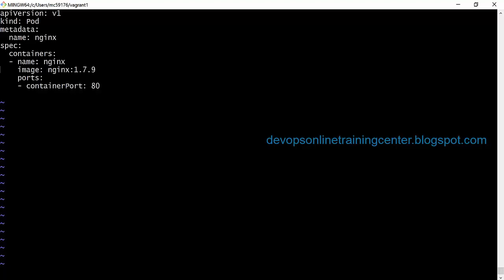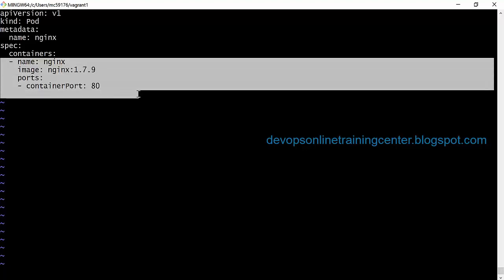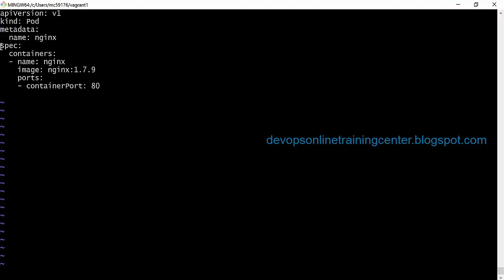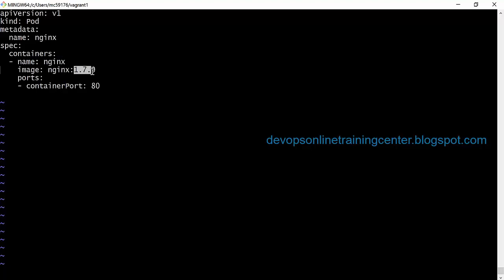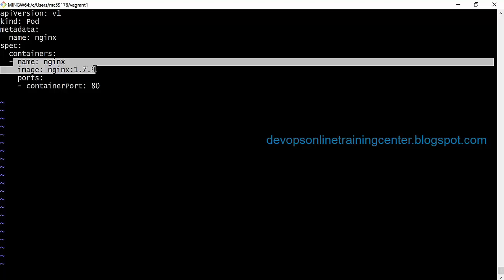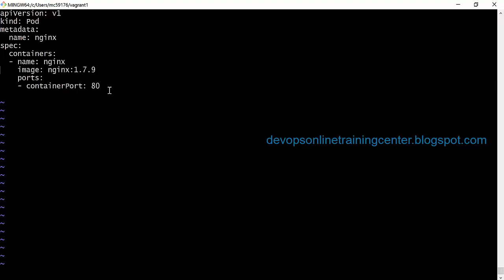So this will create a single container from this YAML file, right? API version, kind, metadata, and specifications about the containers. These are the container specifications, so this is the desired state. I tell it I want an nginx container created with this image, version 1.7.9. The nginx image has to be downloaded, a container has to be created out of it, and it has to expose port 80.